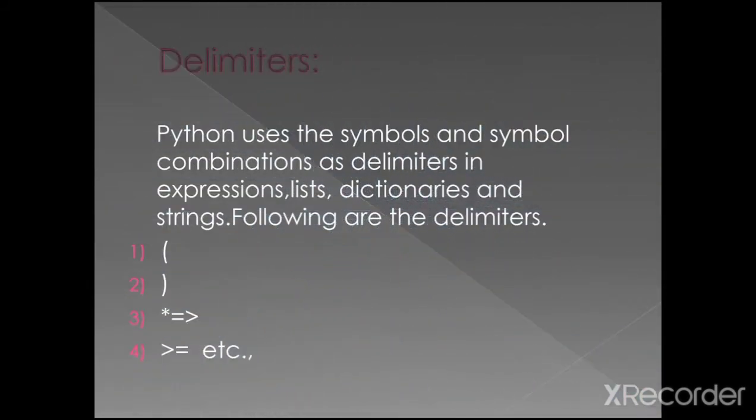The next one is delimiters. Python uses symbols and symbol combinations as delimiters in expressions, lists, dictionaries and strings. Here the following delimiters are available. Open bracket. The second one is close bracket. The third one is multiplication symbol and the equation symbol. Then finally the greater than symbol. Okay. These three symbols have one combination. The fourth one is greater than equal to, etc. Here I can give some of the delimiter examples.